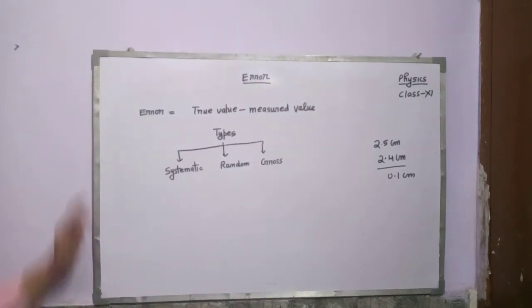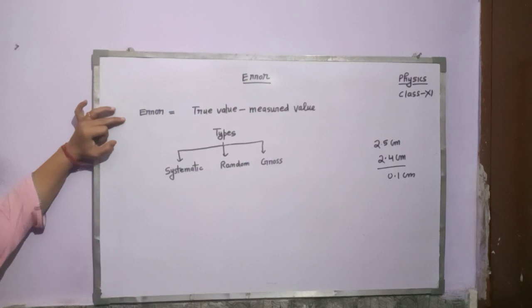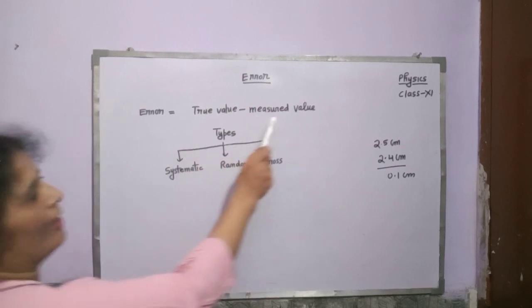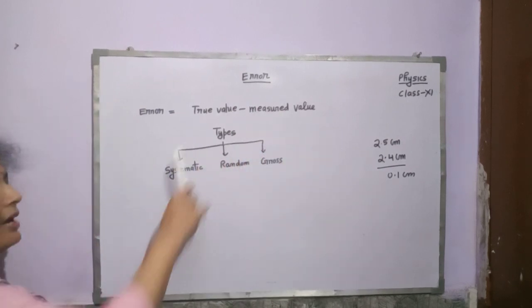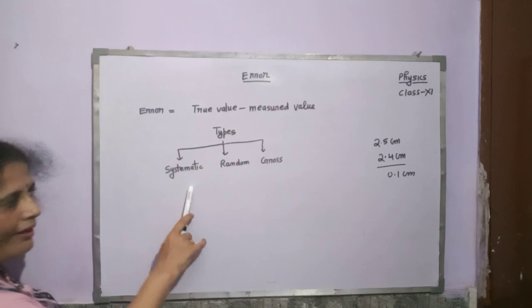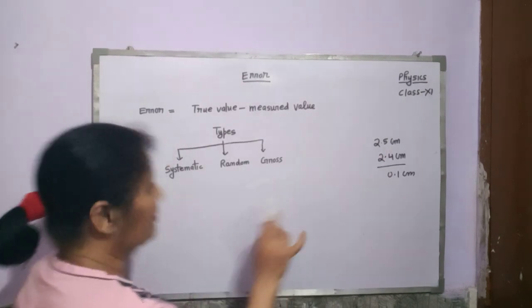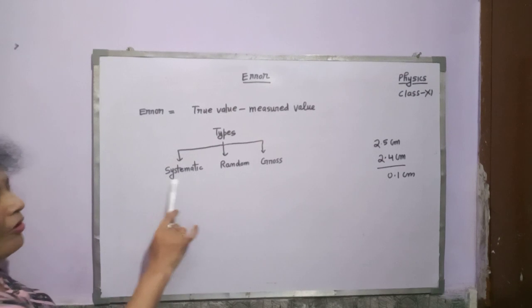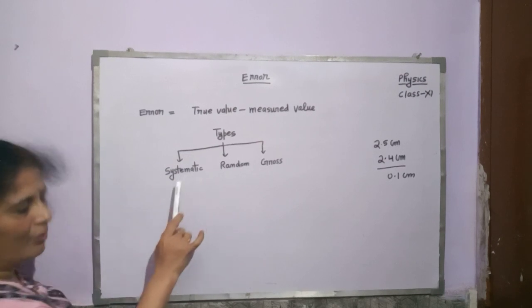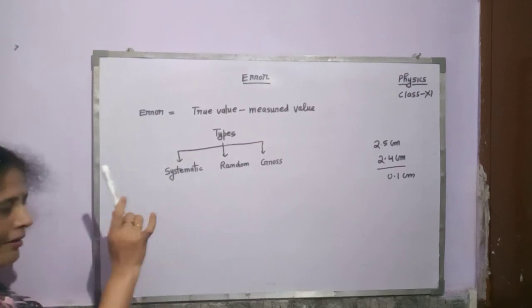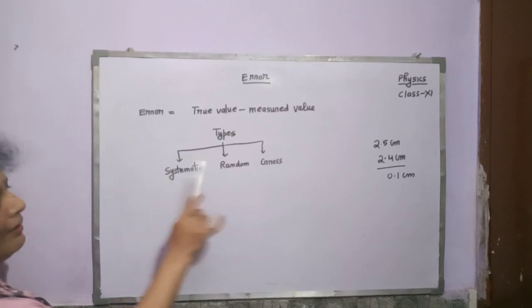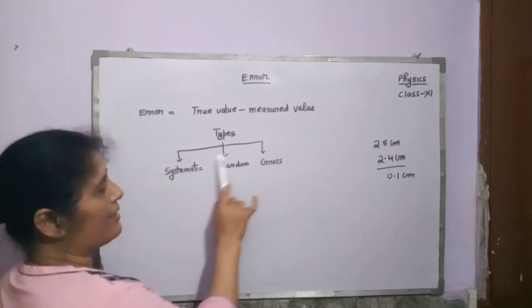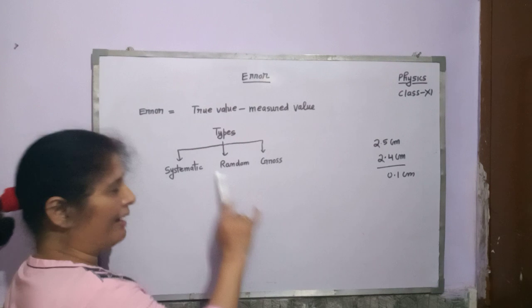Now again, what is the error? Error means the difference between the true value and the measured value. Types of error, that means systematic error, random error, and the gross error. Systematic error means the cause of these errors are known, therefore they can be removed or minimized. Random means these errors exist randomly.